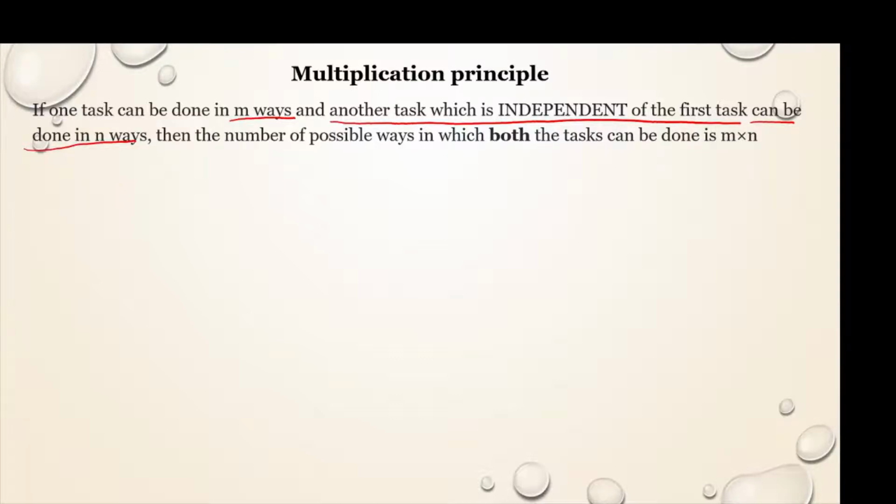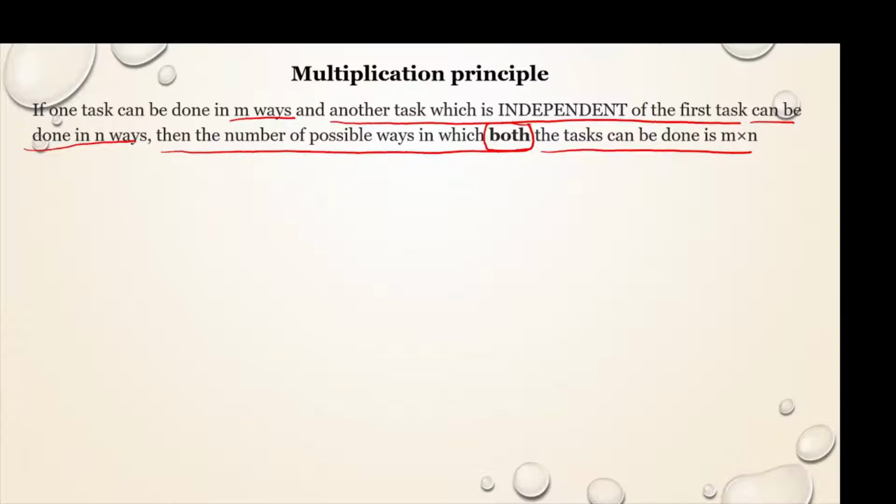So task 1 is taking place in m ways and task 2 is happening in n ways. Then the number of possible ways in which both tasks can be done, which means there is a combination, is m into n. Whenever there is a combination of tasks, whenever there is a combination of events, then it is multiplication principle.